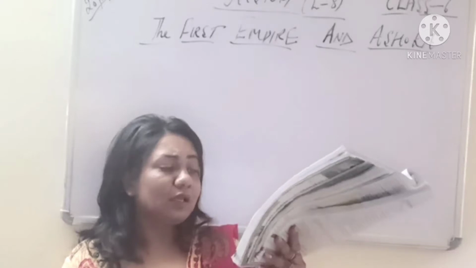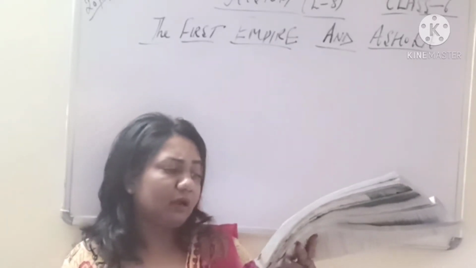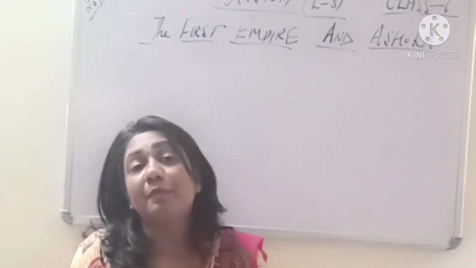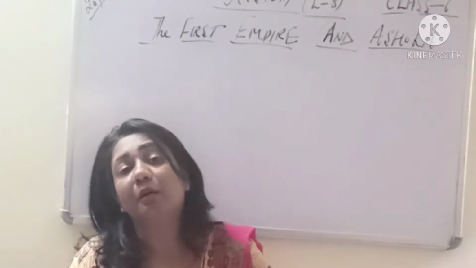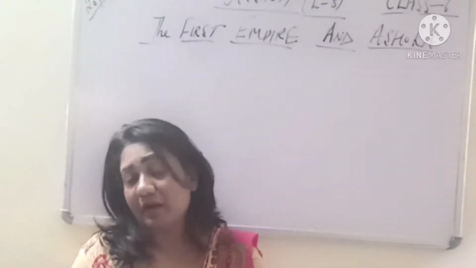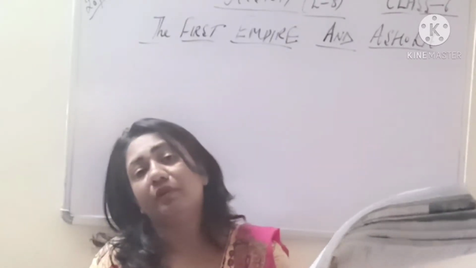After defeating Seleucus Nicator, a governor appointed by the Greek king Alexander in northwest, Chandragupta's empire extended. So his empire extended not only to parts of India but also abroad, outside India. And what were the names of those countries? Please underline. That is Afghanistan, Balochistan and areas of the river Indus.